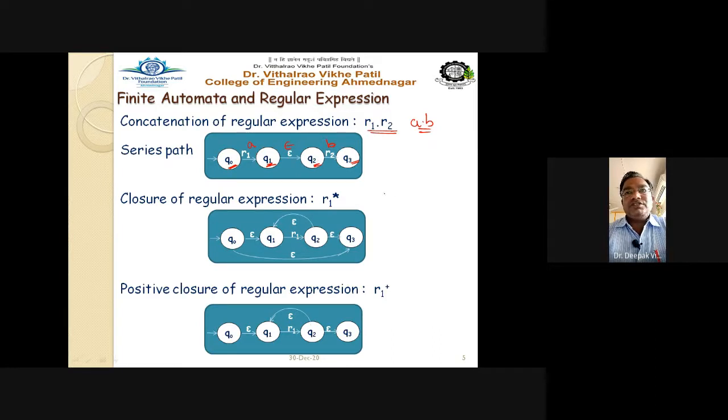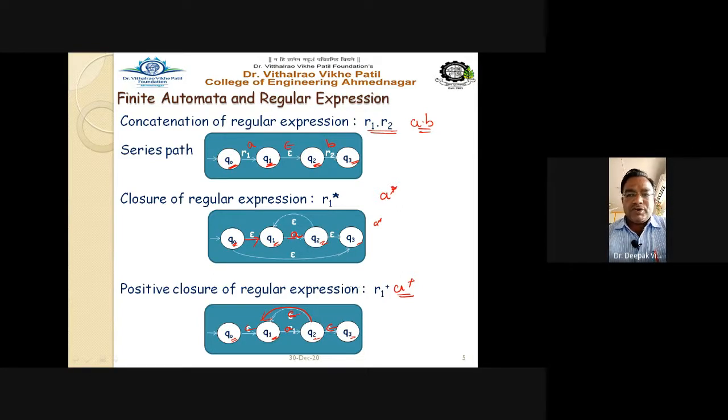If I have a regular expression that is the star closure, then I have to take q0, q1, q2, q3, 4 states again, with their transitions like this, and a must be here, so that this becomes my a raised to star automata. And if my expression is a raised to plus, then I have to draw the automata diagram with q0, q1, q2, q3, and transitions like this: epsilon, then here is a, then epsilon again, and this epsilon transition in this way.